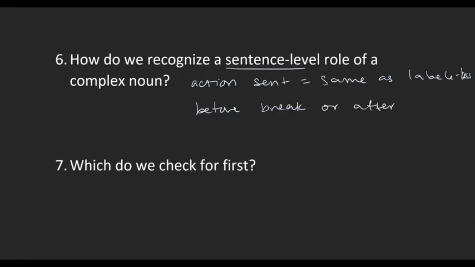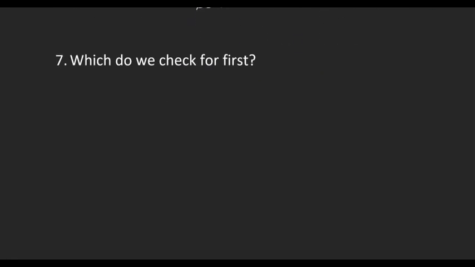And then which do we check first, meaning fragment level or sentence level? I guess you'd make sure it's not part of a fragment before you zoom out into the sentence. Exactly. We want to check for the smaller things before we zoom out, so make sure that it's not part of a fragment, or else you'll sit there trying to figure out what role it's playing in the sentence before you realize that it's actually just part of a fragment. Okay. So do the word before check. If you see a complex noun, check the word before. If it's part of a fragment, then your work is done. If it's not, then you do the sentence level check. All clear?